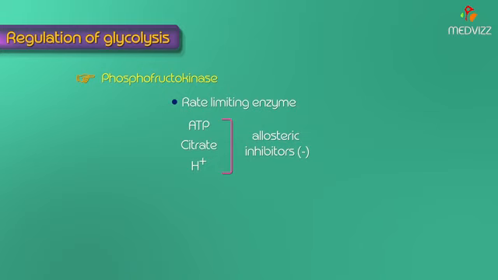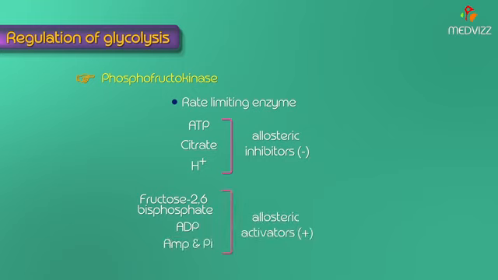That's why it is inhibited at this point. And also fructose 2,6-bisphosphate, ADP, AMP and inorganic phosphate are considered to be allosteric activators, because if ADP is available in plenty in the cytosol, indirectly you can say that there is no ATP, right? So to convert ADP to ATP, glycolysis should happen.